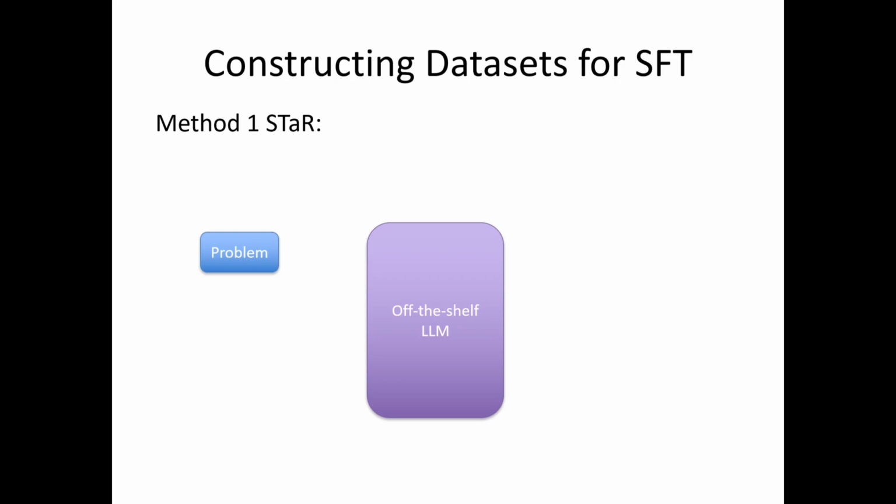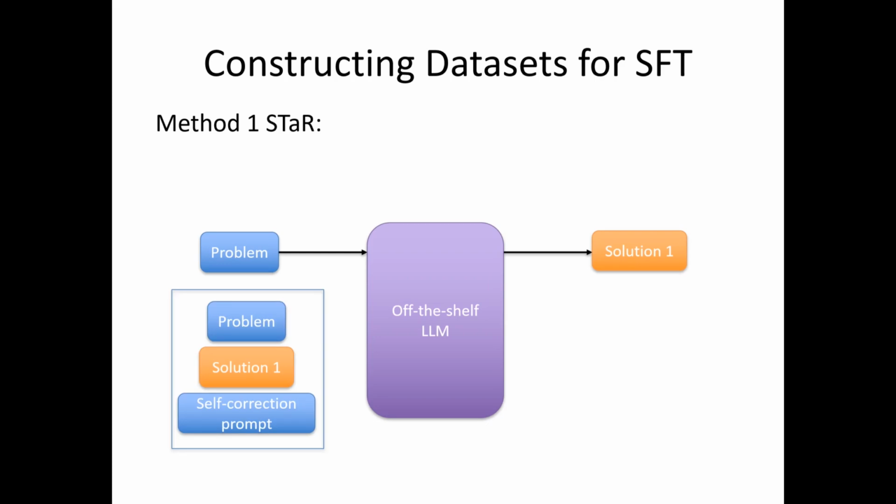Then it proposes the first solution. And in the second round, the input to the off-the-shelf LLM is the problem, the first solution, and the self-correction prompt. Then it proposes the second solution.